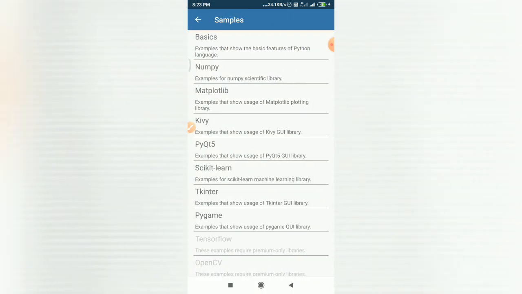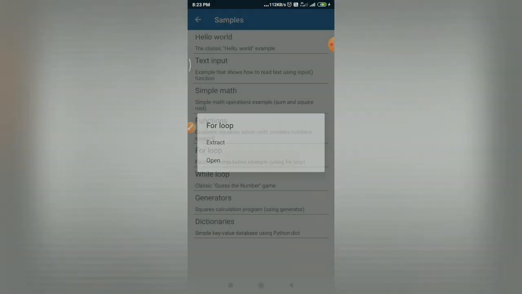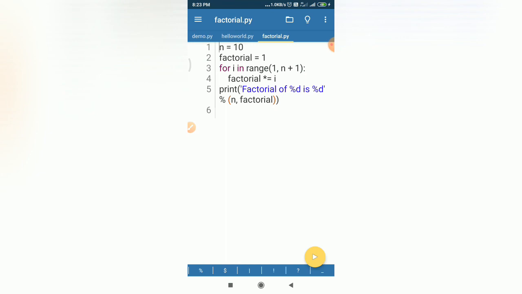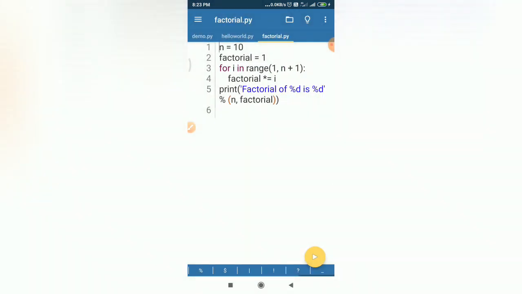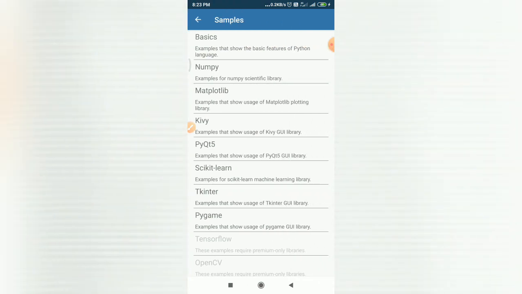Like this, you can execute different Python programs. Suppose I go to samples and choose for loop, which will print the factorial of a number. I will tap on this yellow button, and you can see the output. The factorial of 10 is shown in the output. Likewise, you can try different programs and execute different Python programs from the given samples. These samples are really helpful. Please go through all the samples and try to execute different Python programs.